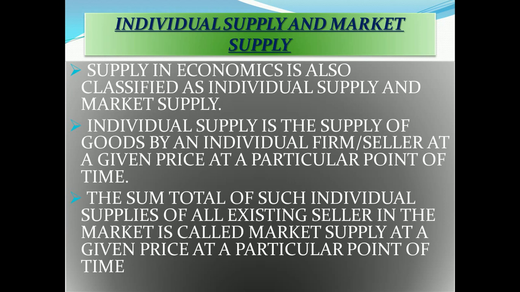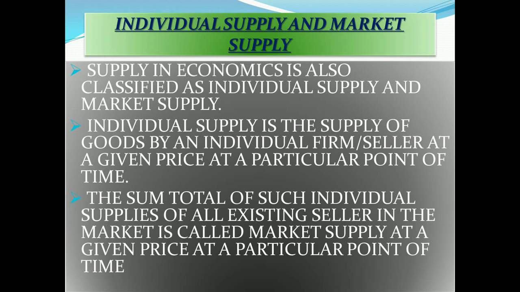Now the second point of this chapter is individual supply and market supply. Supply in economics is also classified as individual supply and market supply. Individual supply is the supply of goods by an individual firm or seller at a given price at a particular point of time. The sum total of such individual supplies of all existing sellers in the market is called market supply at a given price.